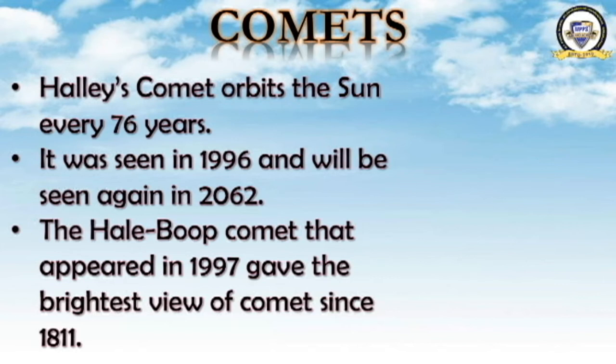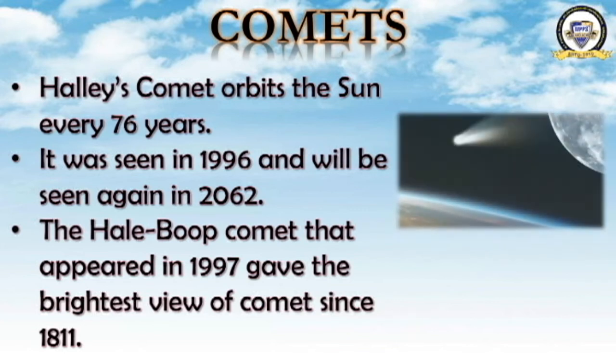Comets are bright objects with tails, and they form this tail when they come close to the sun, in the orbit of the solar system. You have learned about Halley's comet. It appears once in 76 years. Last time it was seen in 1996, and next time it will be seen in 2062. Next was the brightest comet, in the year 1997, the Hale-Bopp comet. Once more have a look.